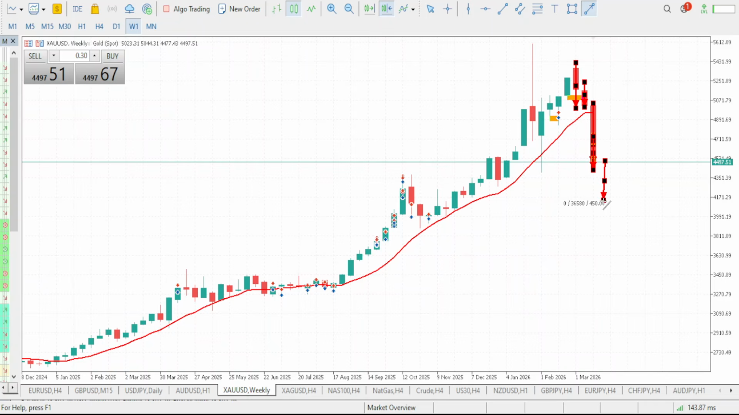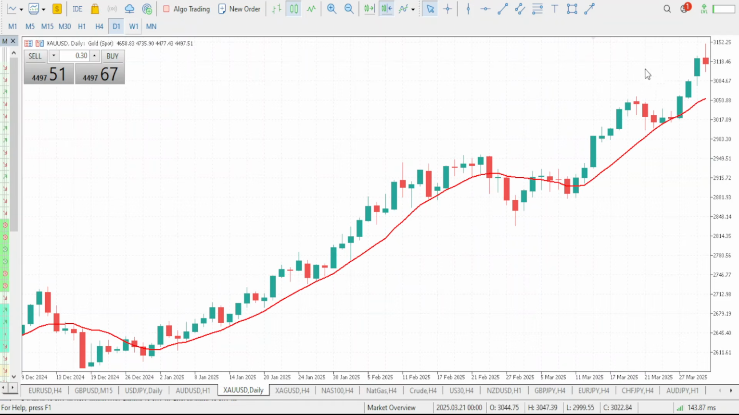Now, this week that we are predicting for, we will be expecting gold to also open and close bearish. So, guys, this week, whatever you want to be doing on your gold, you should be anticipating a bearish move on your gold.